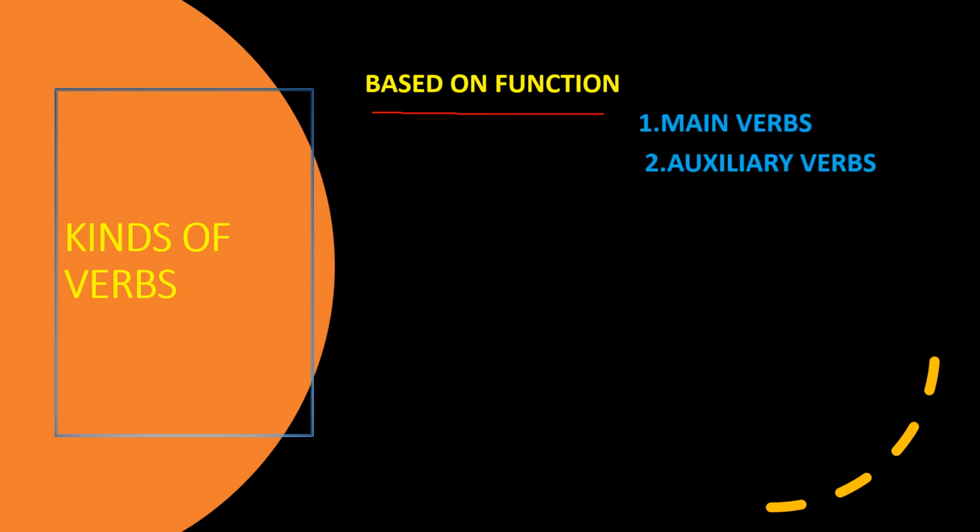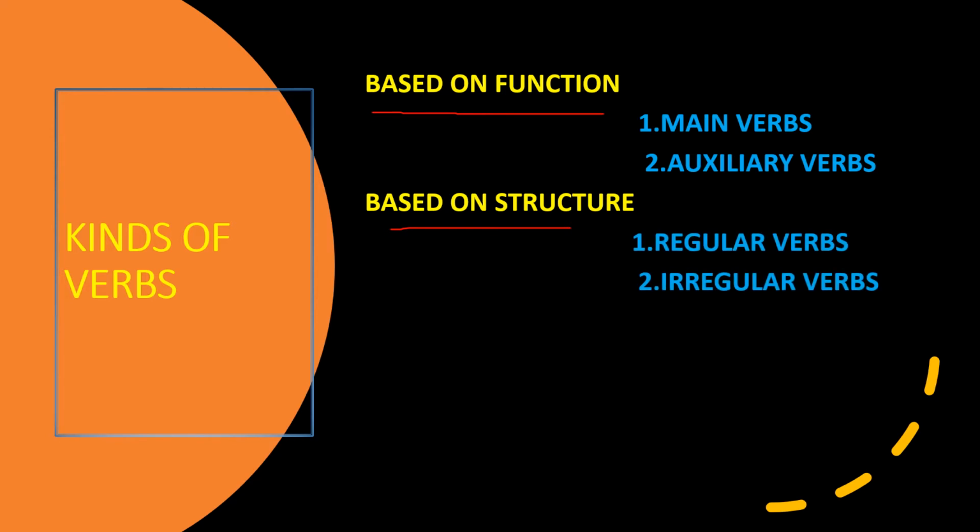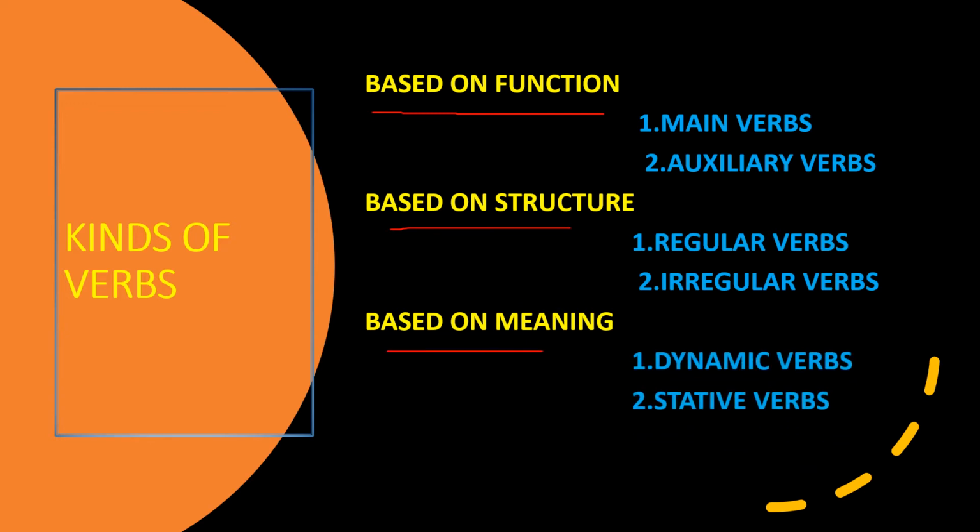Now let's learn the kinds of verbs. What are the kinds of verbs? Kinds of verbs are the types of verbs. The first one is based on function. Based on function, the verbs are divided into two kinds, main verbs and auxiliary verbs. Based on structure, again the verbs are divided into two kinds, regular verbs and irregular verbs. And finally, based on meaning, they are divided into two kinds. What are they? Dynamic verbs and stative verbs.